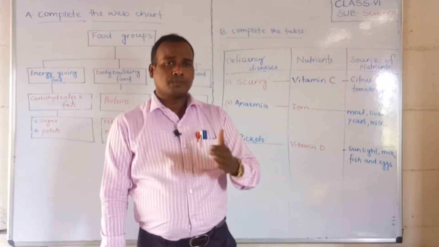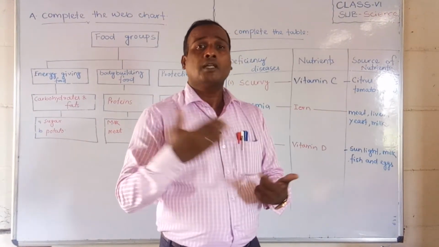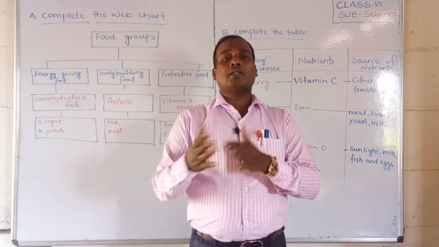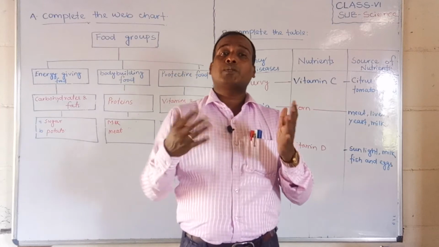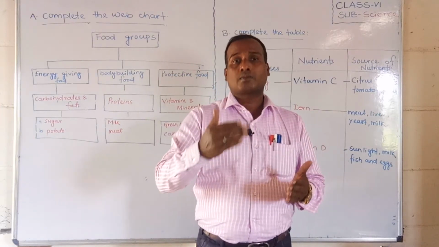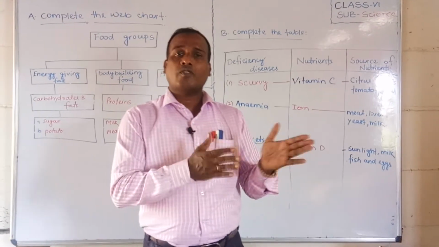So now students, this third one is over. Now the fourth one we will discuss, vitamins, and the fifth one is minerals. Vitamins and minerals are generally protective food, that means they protect our body from different diseases.